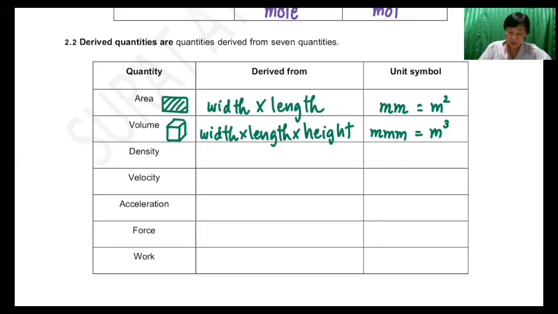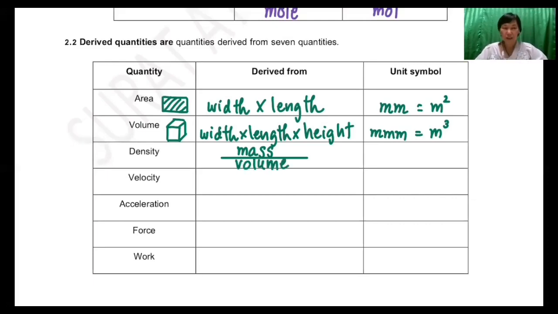Next, density of any object. If we would like to know the density, we just, sorry, not multiply, divide. Density of any object is equal to the mass of that object divided by its volume.